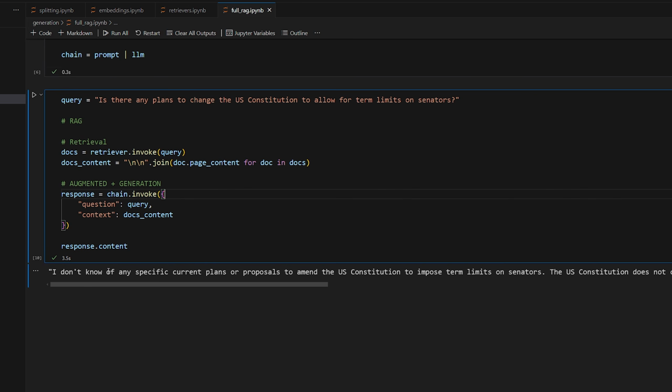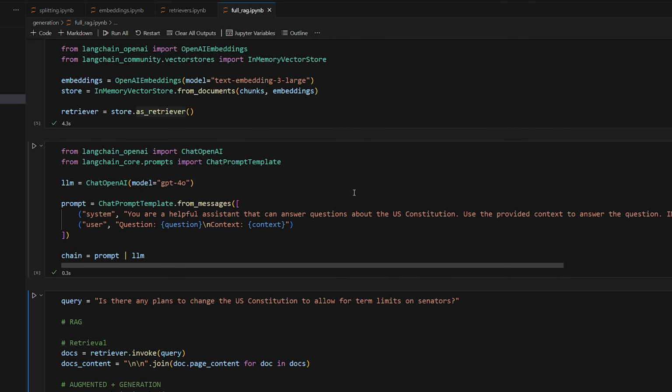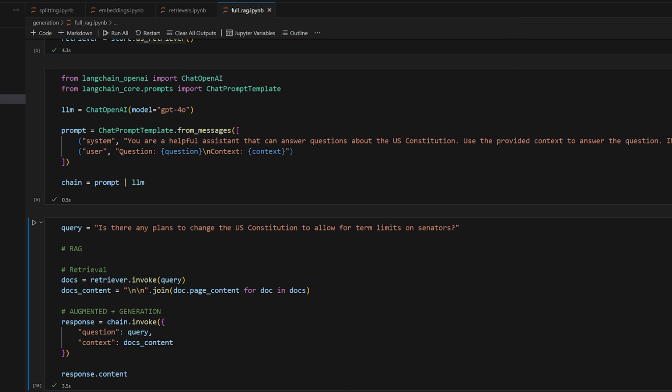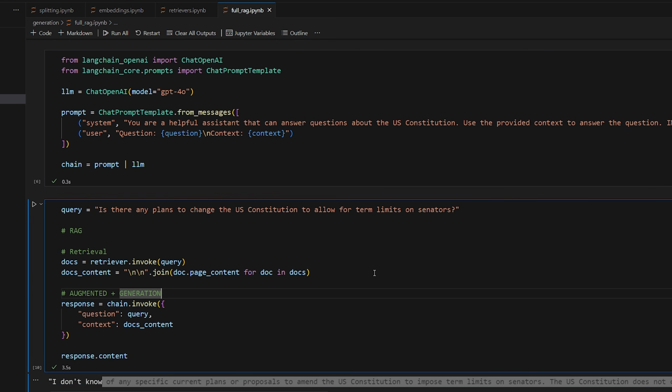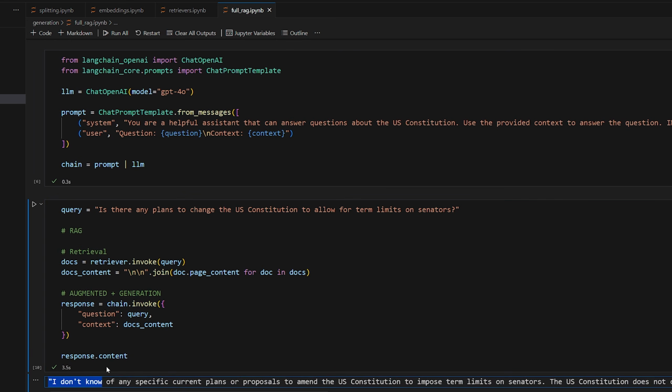There we go. It says I don't know of any specific current plans or proposals to amend the U.S. Constitution, and so on. So it didn't say just I don't know. It did go beyond what we told it to do. And this is just a function of prompt engineering. We need to craft a better prompt so that it knows not to go beyond I don't know and just say I don't know and not make up a bunch of stuff. Well, I mean, this is true, it obviously makes sense. But we shouldn't have it say all that. That's not something that we want potentially. Maybe you do, maybe you don't. But if you wanted to just say I don't know, you just need a better prompt.